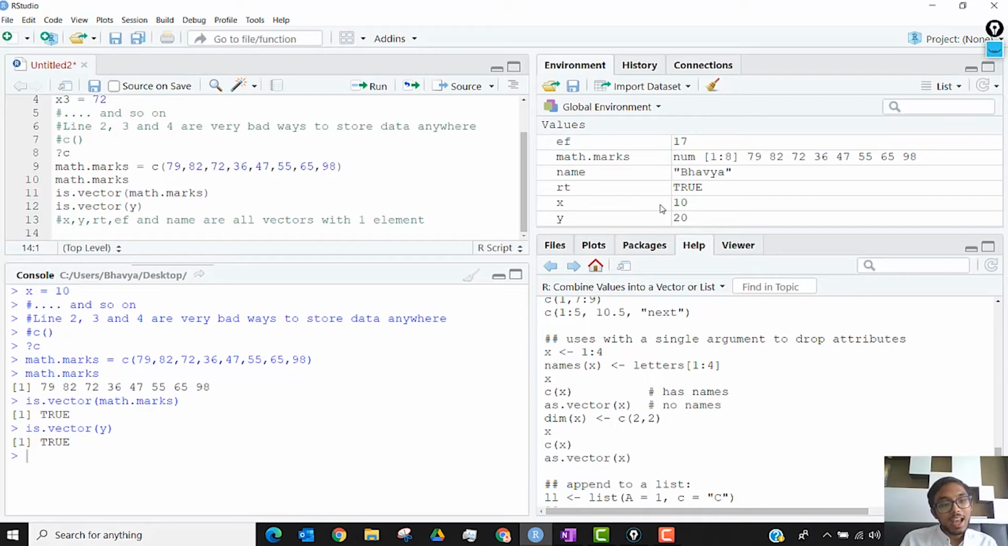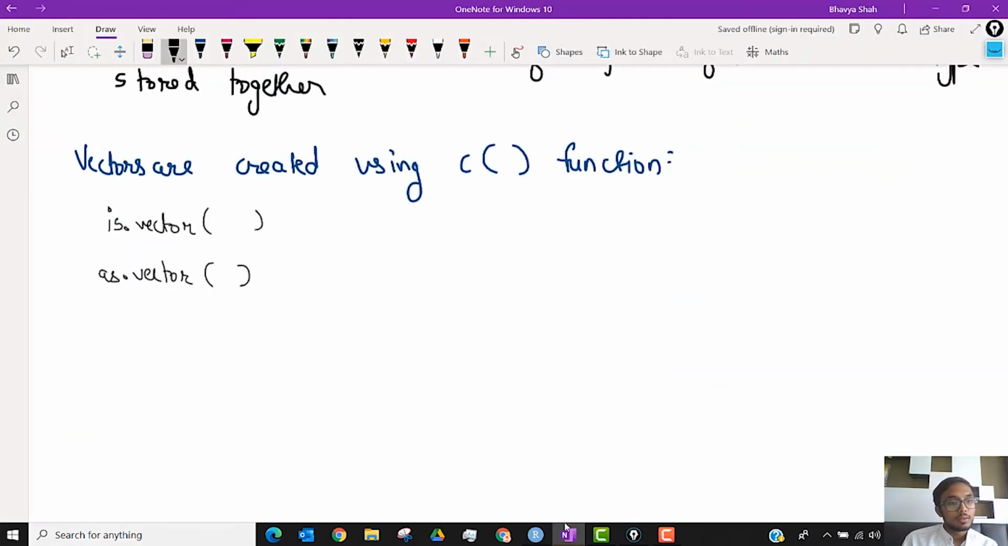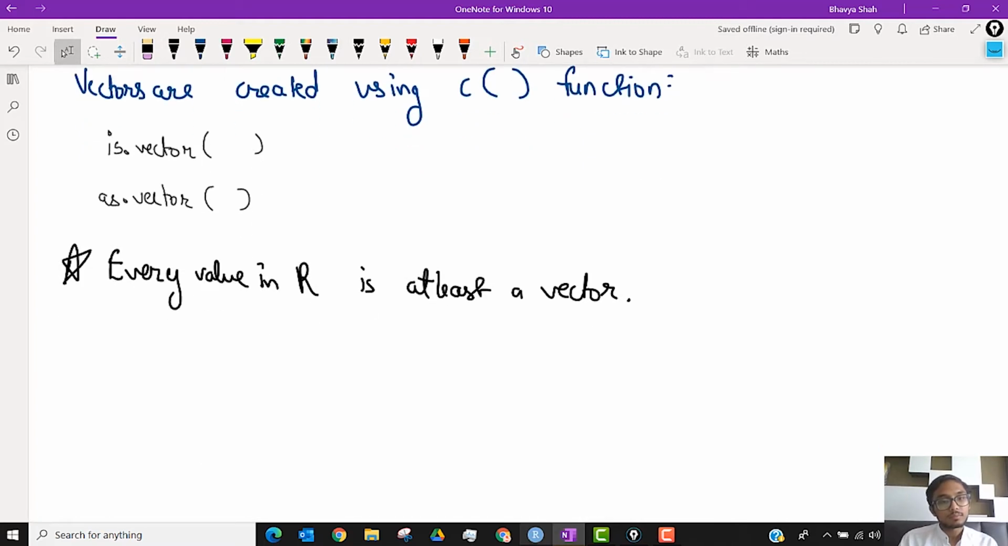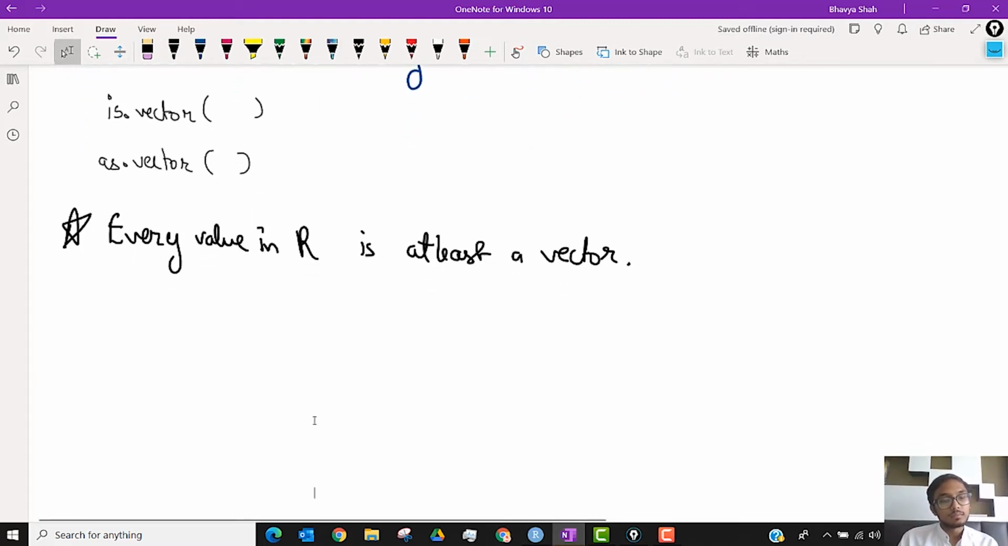Now, I'll star mark this point. Everything in R is at least a vector. Every value in R, not everything. I'll say every value in R. We can have something like functions as well.